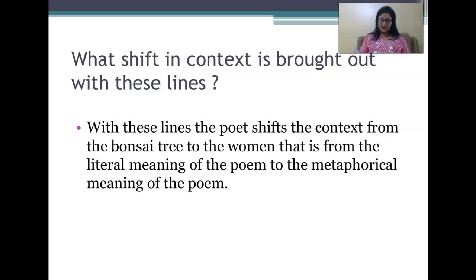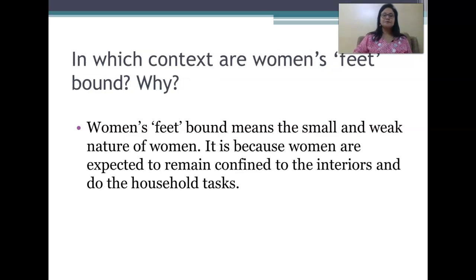Now this is the next, 4th passage, which starts from the bound feet, the crippled brain till the last line. So this is the last passage. So the first question, what shift in context is brought out with these lines? The answer is, with these lines the poet shifts the context from the bonsai tree to the woman, that is from the literal meaning of the poem to the metaphorical meaning of the poem.